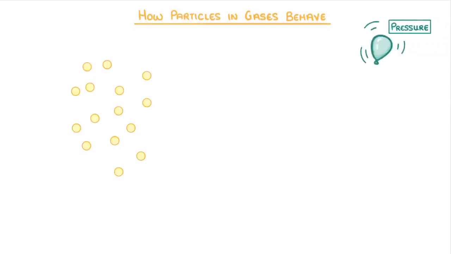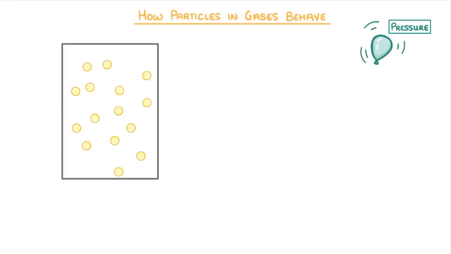In today's video, we're going to look at how particles in gases behave, and how they create pressure. If we had a container full of gas particles, the particles would be free to move about in completely random directions. And whenever they hit a wall, they would rebound and carry on in a different direction.